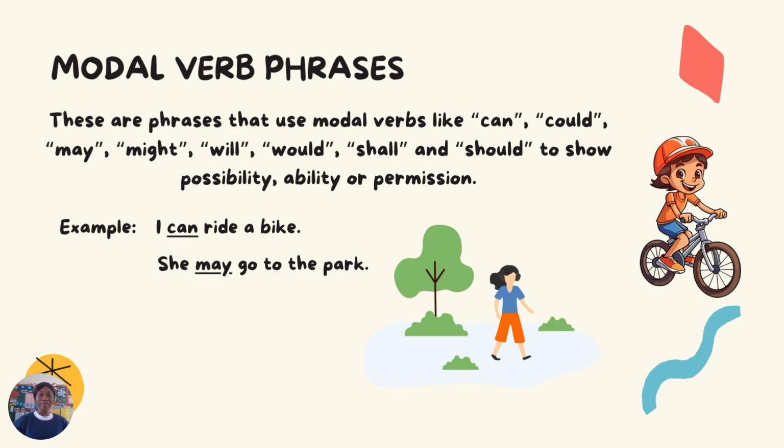So example, I can ride a bike, and you can see the picture of somebody riding a bike. So that is ability. Then she may go to the park. She's not sure yet. There's a possibility that she might go to the park. So that is under what? Possibility. So modal verb simply talks about possibility, ability, or permission, and it makes use of modal verbs like can and could, may and might, will and would, shall and should.